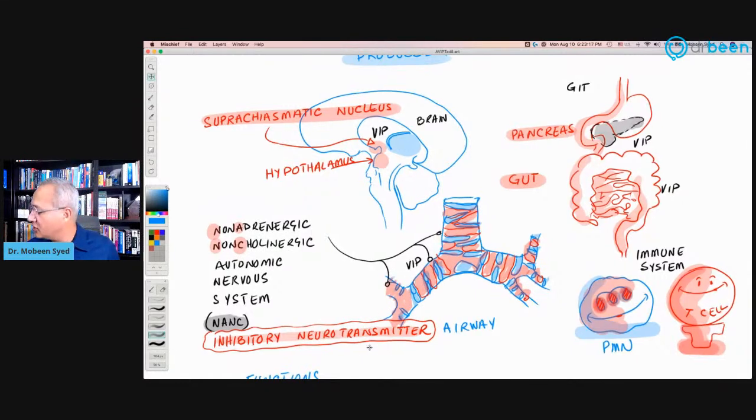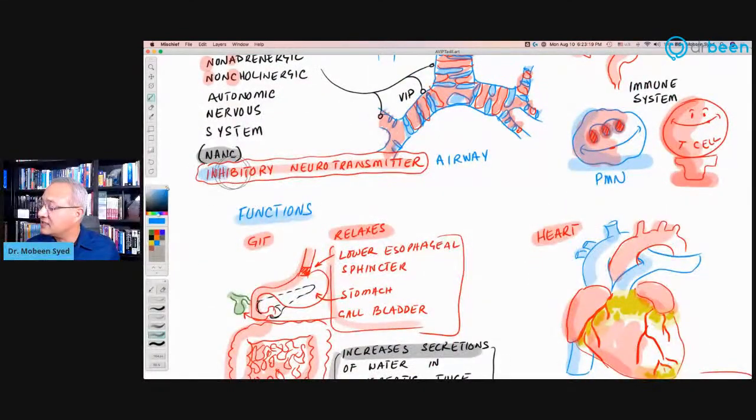Usually this VIP is inhibitory. Relaxation of the bronchi is an inhibitory function. We stop the smooth muscles from contracting, we inhibit them. That is how the bronchi relax. Vasodilatation is an inhibitory function. We stop the smooth muscles of the blood vessels from contracting, and the blood vessels relax. So that is an inhibitory function. So VIP acts as an inhibitory neurotransmitter.